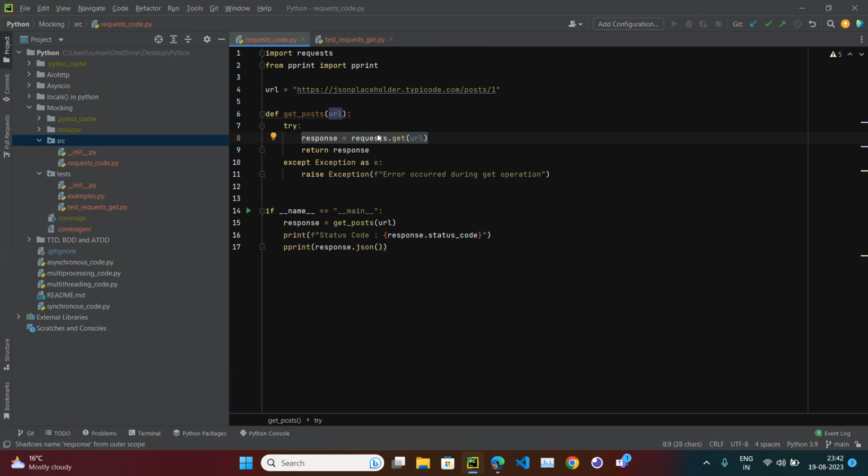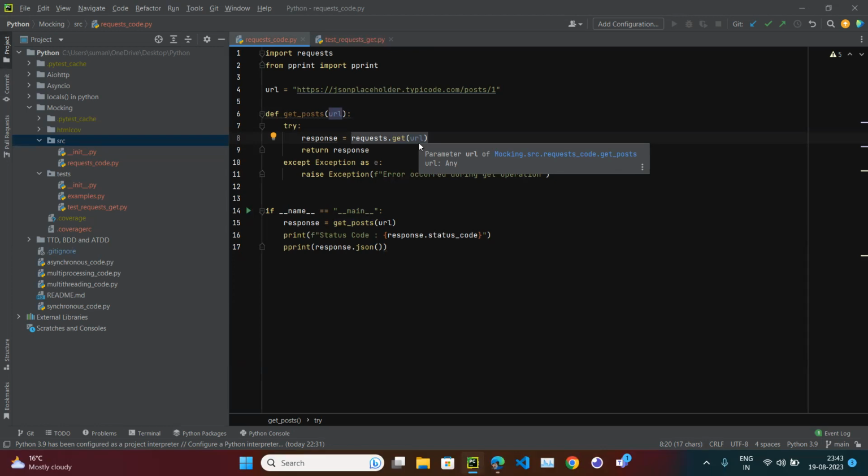requests.get. Other things are not creating the problem, because whatever response we get, we are just returning the response. The return is not a problem. This variable is not a problem. This part only, requests.get, is the problem. So now what we have to do is I need to mock this.